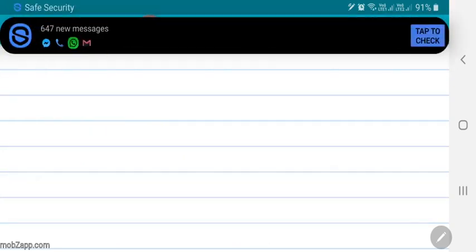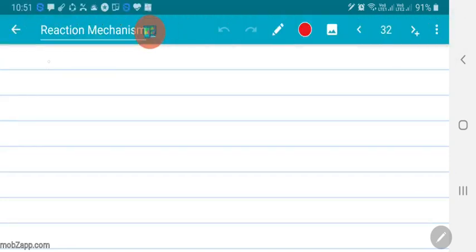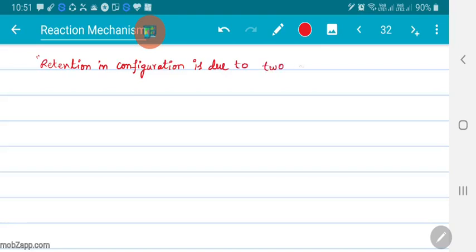Here the important thing we need to remember is that two successive inversions lead to retention of configuration. Retention of configuration is due to two successive inversions.